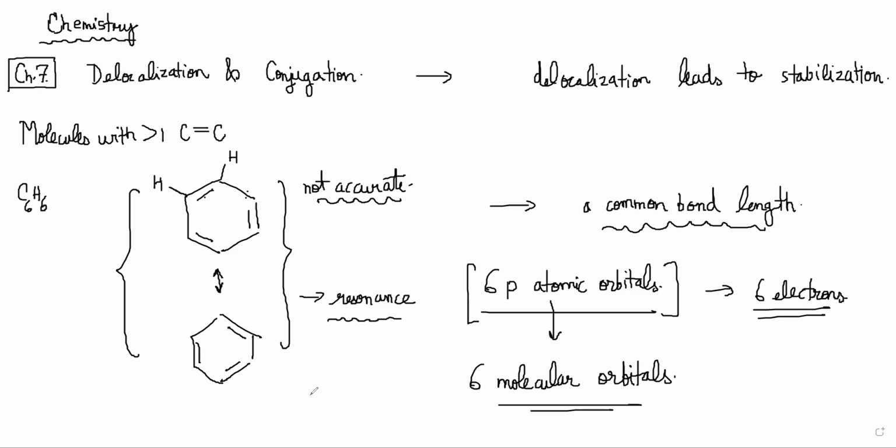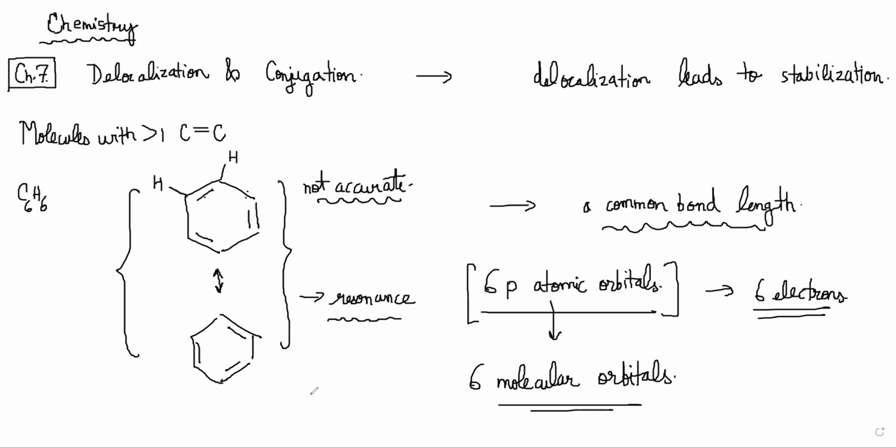Then above that are 2 anti-bonding orbitals with 2 nodal planes, right? See, in the top one there are 2 cross lines that are passing, right? In psi3 there are 2 alternative orientations in which one is a perpendicular plus sign type of a thing and another is a cross sign type of a thing, right? Those are 2 nodal planes. And finally, there is one where there are 3 nodal planes. See, everything is alternate here. There are 3 nodal planes. Every lobe is alternate to each other, right? So that is the situation.